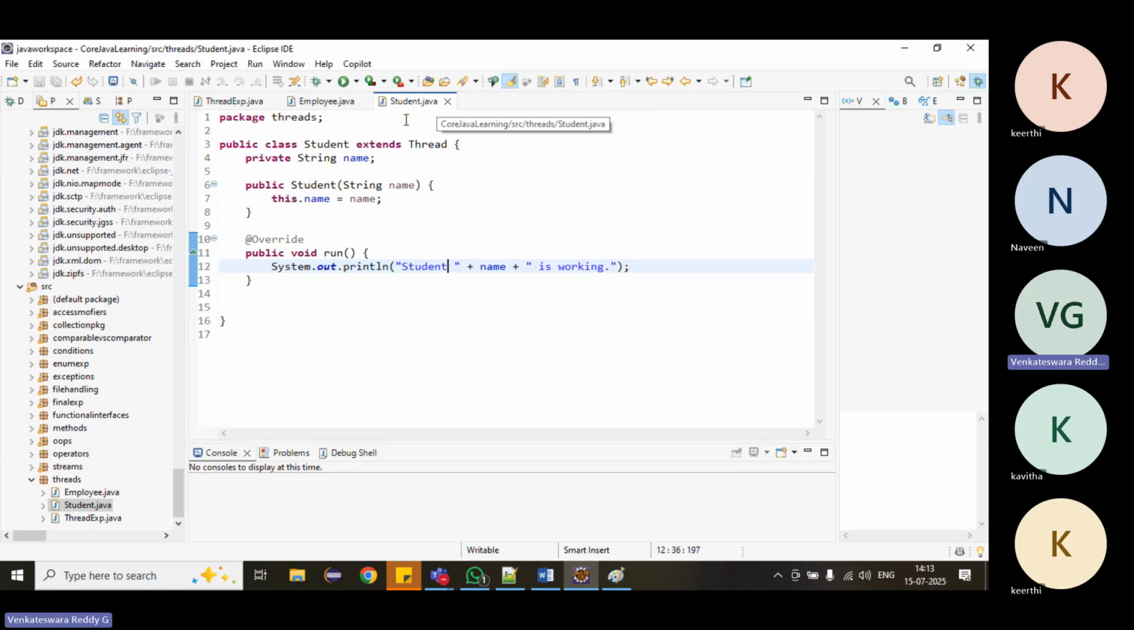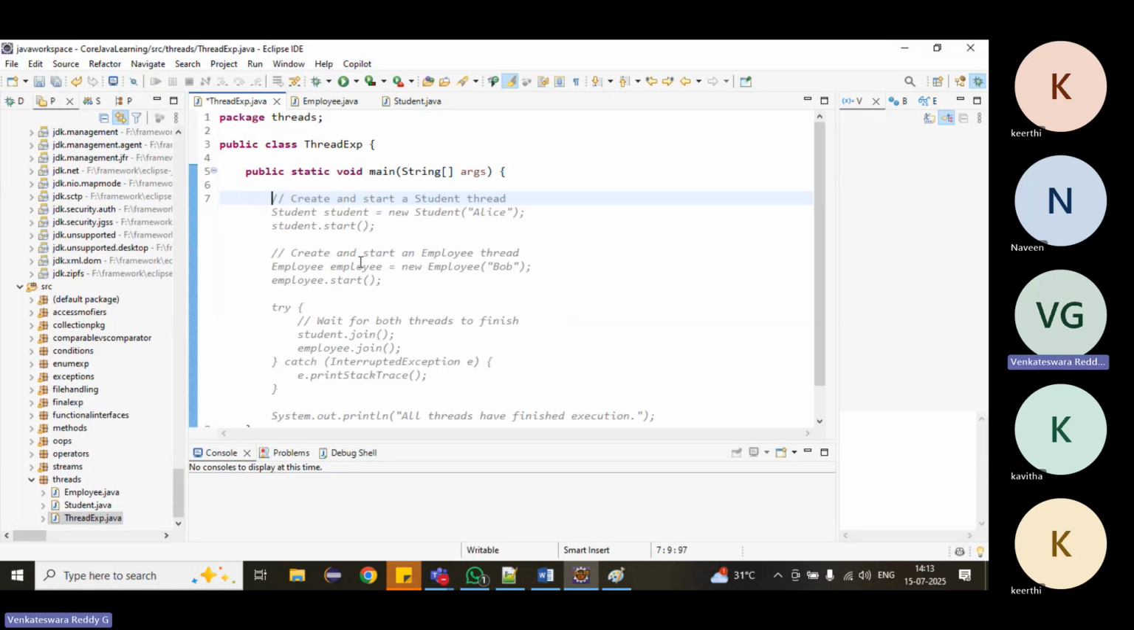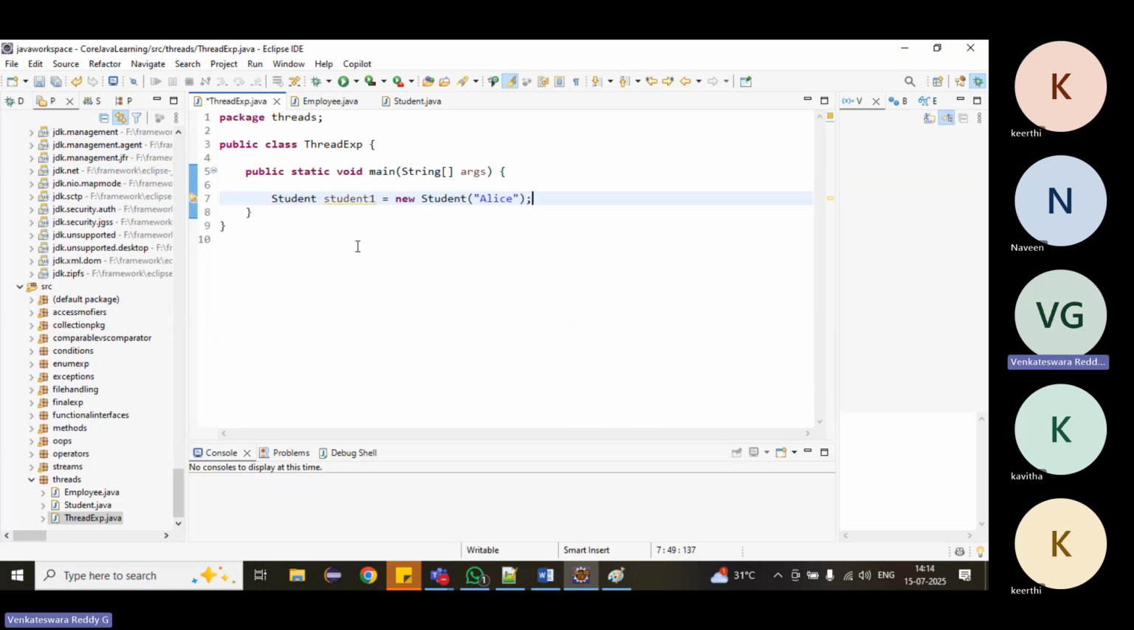Right now, then create a simple main method. Then how to call those threads? We have to create the object of student, and we have to pass in the constructor a name. What is the student name? Then student dot,